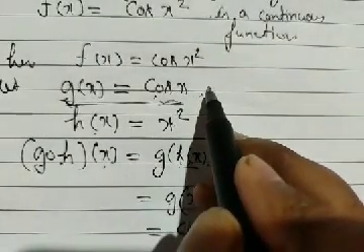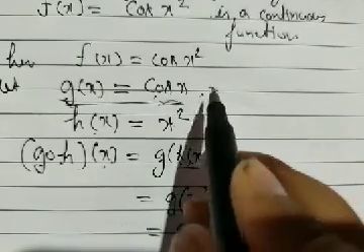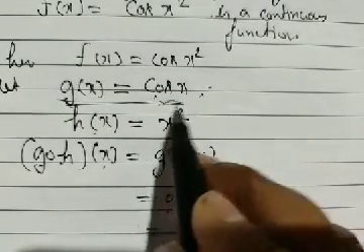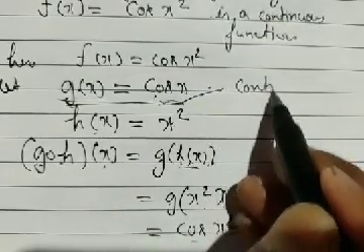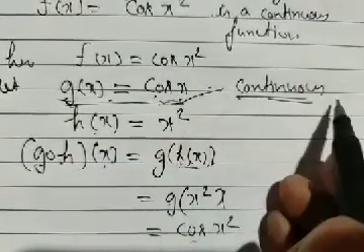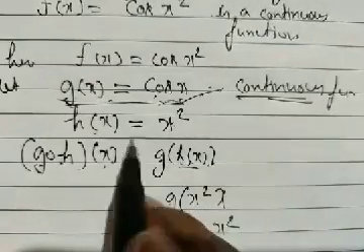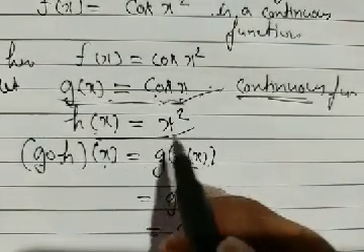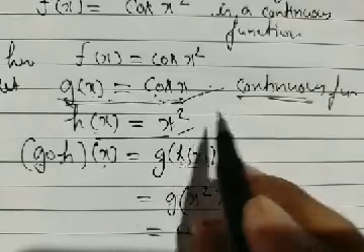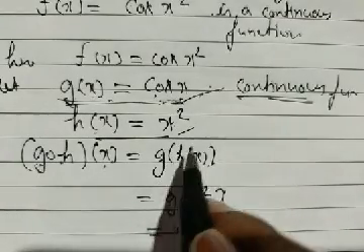We know that the sine, cosine, tan, cot functions are all continuous in their domain. So g(x) equal to cos x is a continuous function. h(x) equal to x². Yesterday we discussed that every polynomial function is continuous in its domain, at every point.